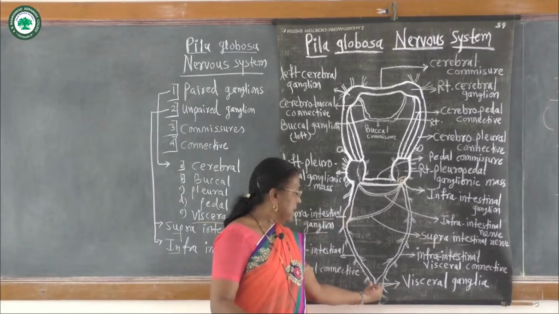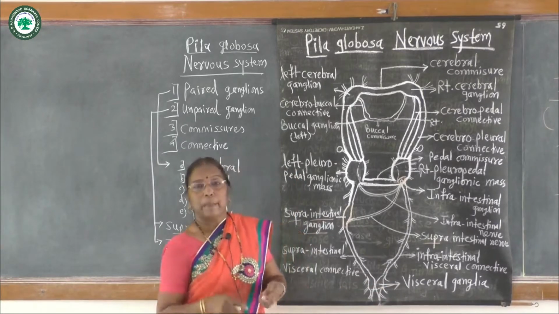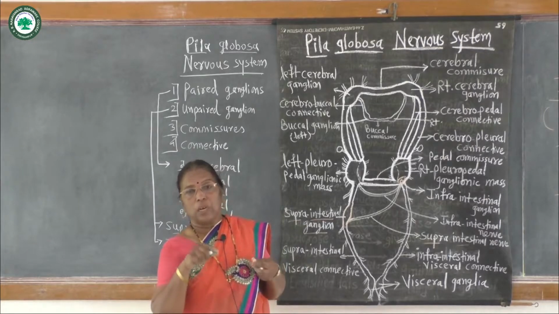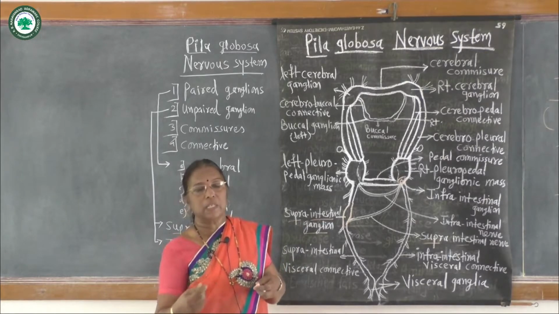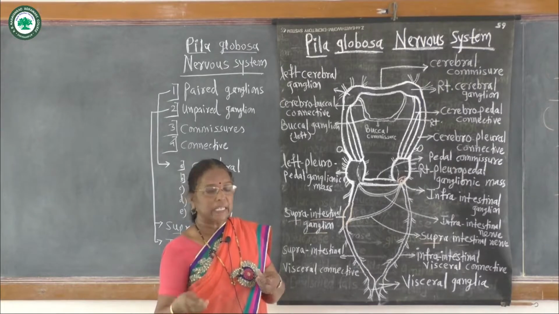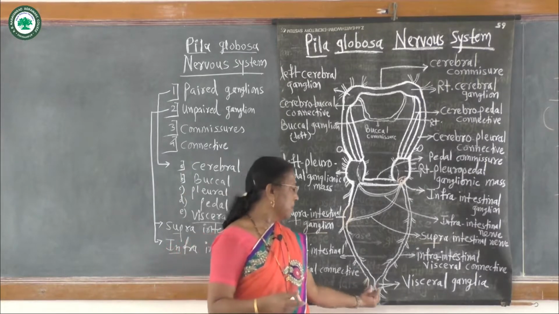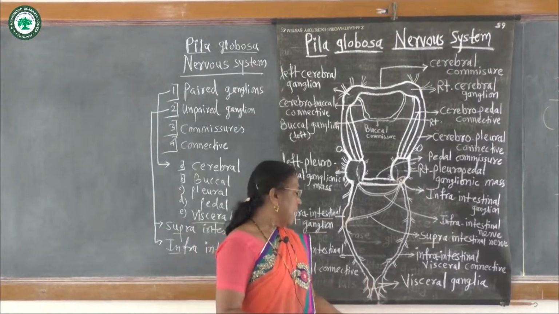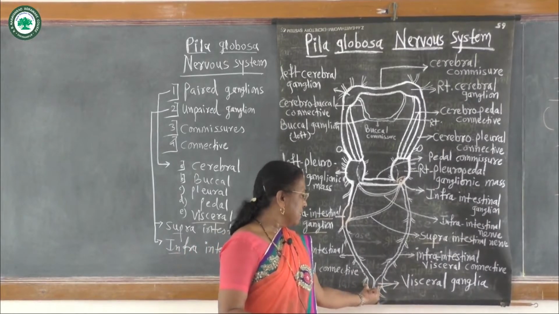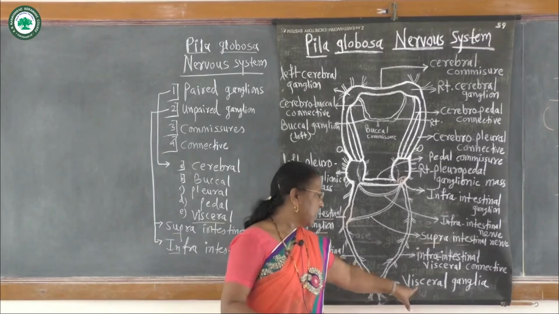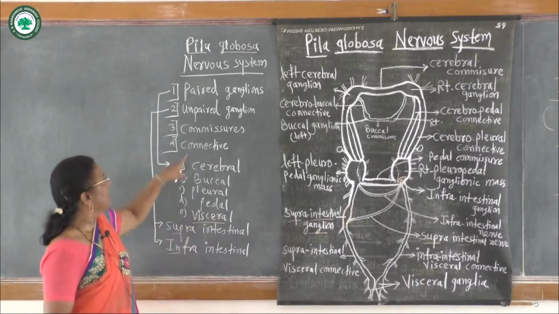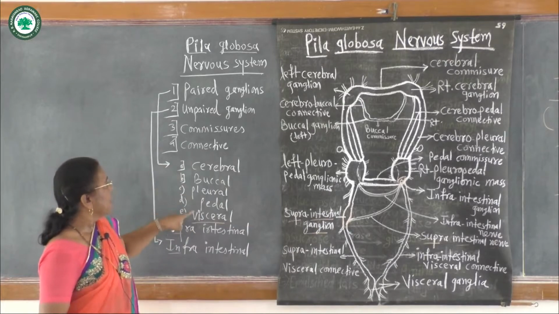Both the spindle shaped ganglions supply their nerves to the important organs, that is all systems: digestive, circulatory, excretory or reproductive system. They join with one another and are present in the visceral mass. These paired ganglions are called the visceral ganglia.